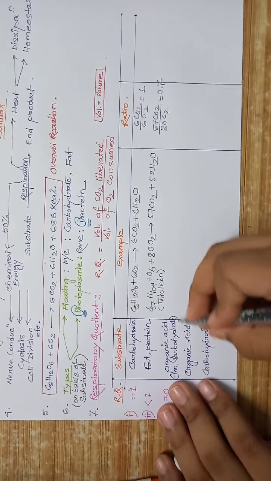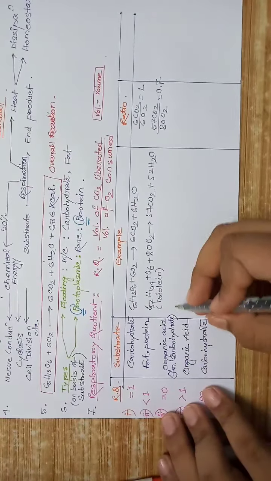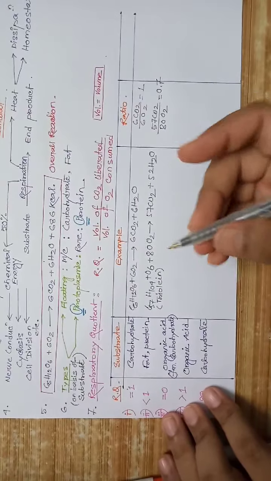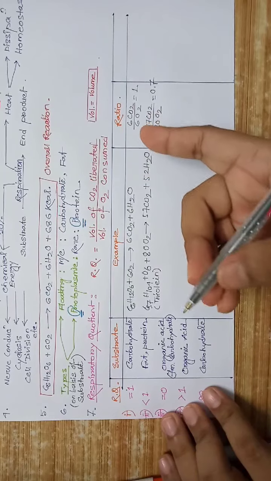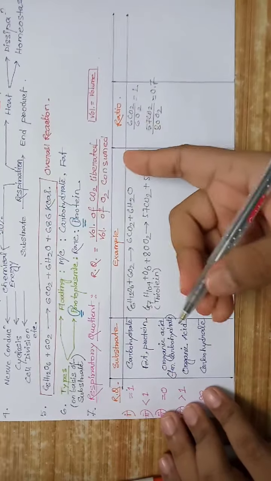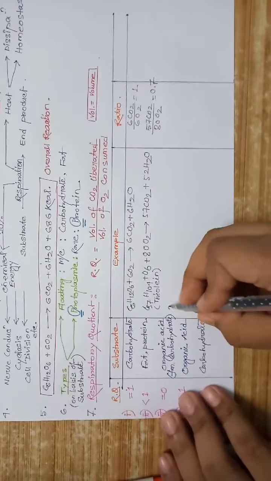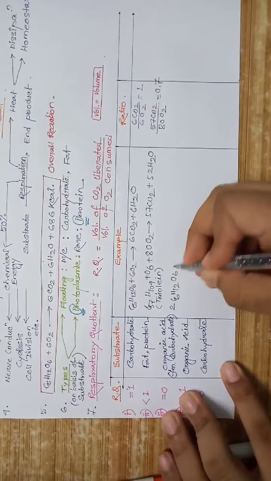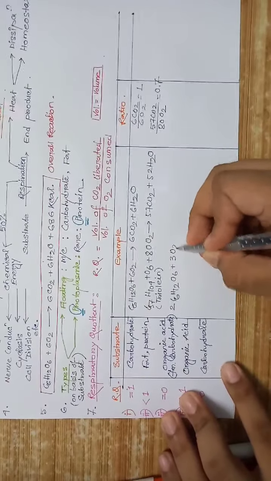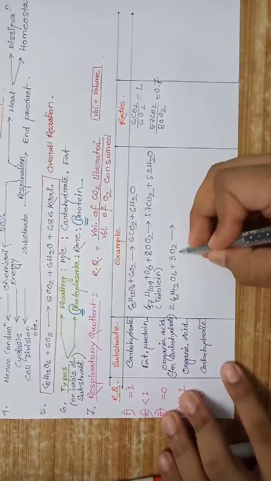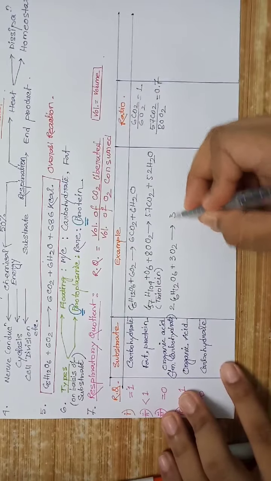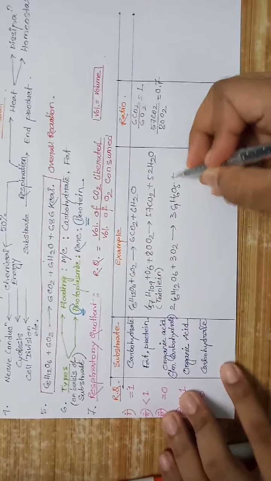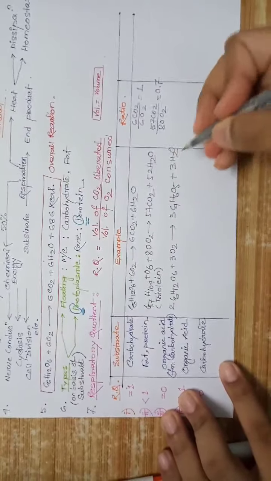Now RQ equals 0 occurs when oxygen is utilized but CO2 is not evolved, that is, in the succulents where CO2 produced is utilized in carbon fixation. 2C6H12O6 plus 3O2 gives 4C4H6O5 plus 2H2O.